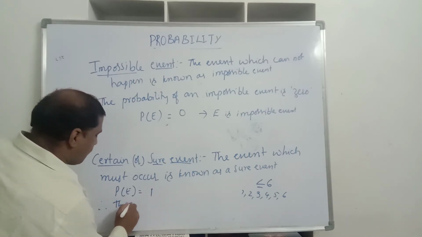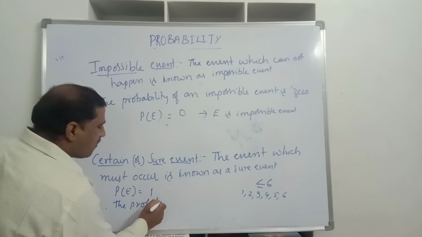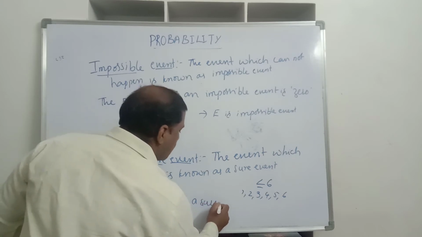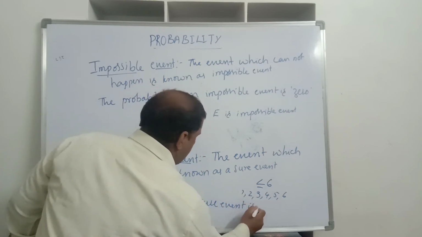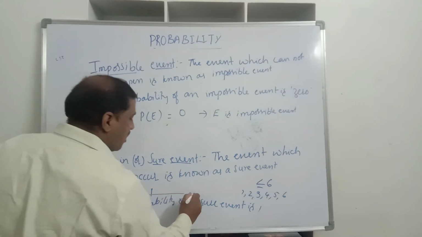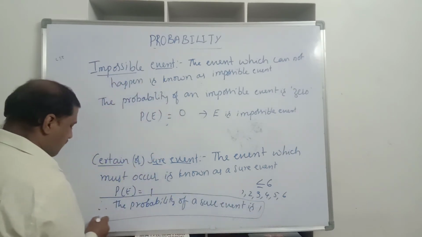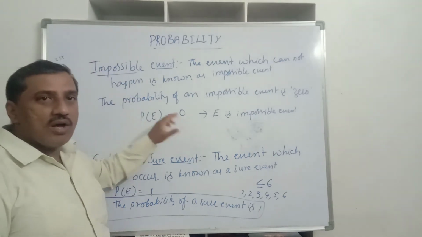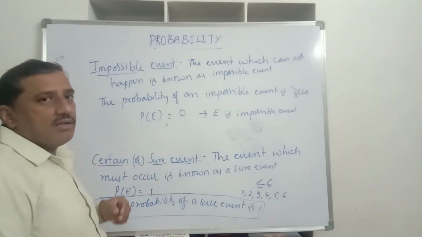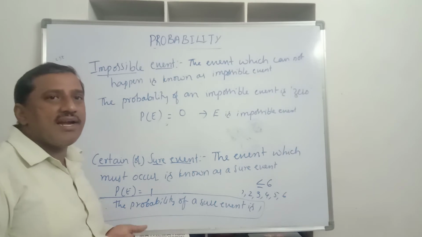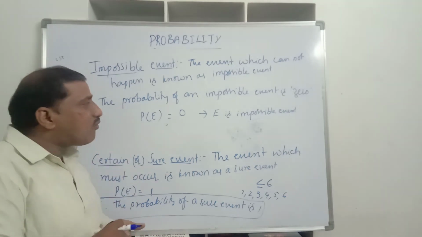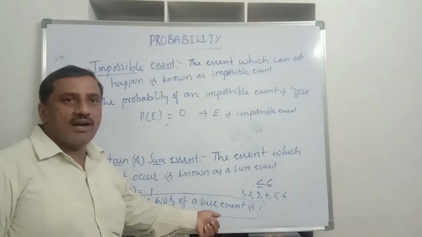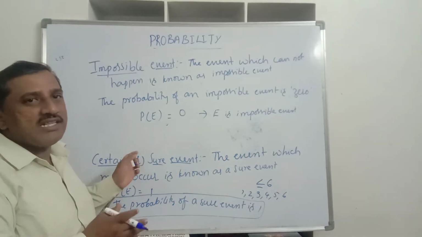Therefore, the probability of a certain event or a sure event is 1. So the probability of a certain event or sure event is 1. The probability of an impossible event is 0. And we have discussed when we toss a coin, the probability of getting a head is 1/2. So from these three, what can we conclude? The probability of an event may be 0, may be equal to 1, or may be in between 0 and 1.